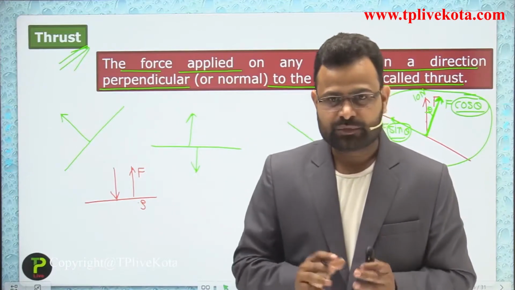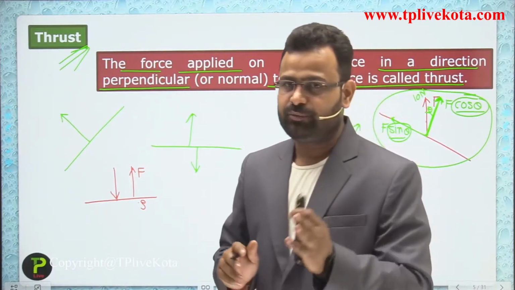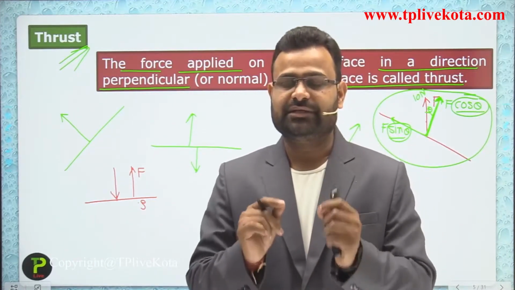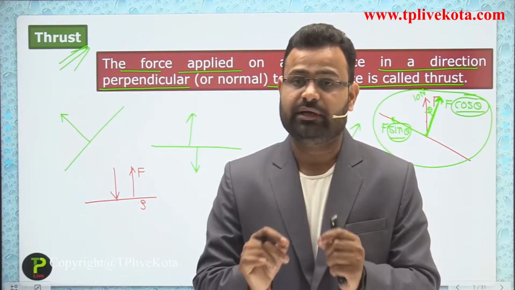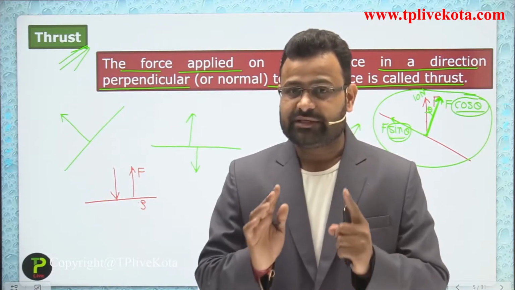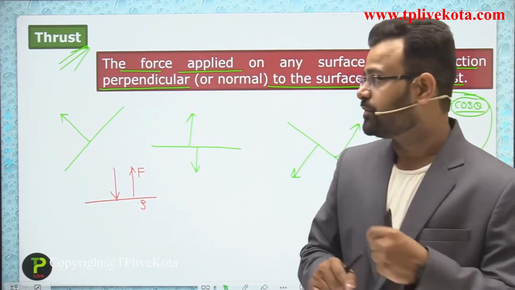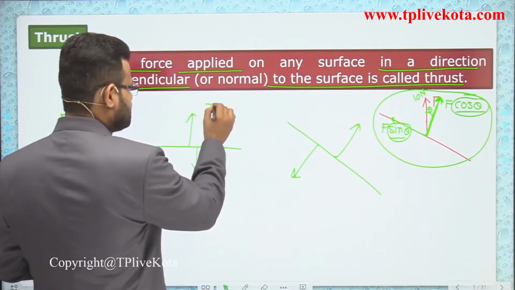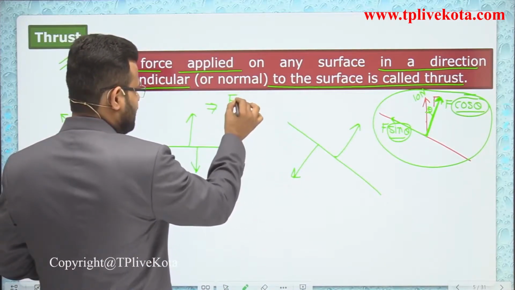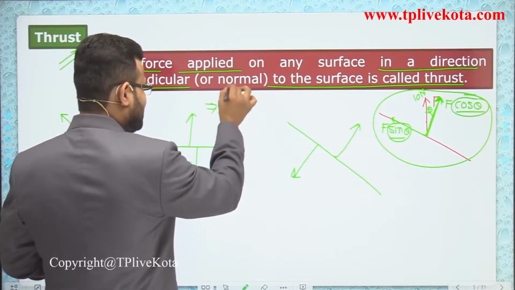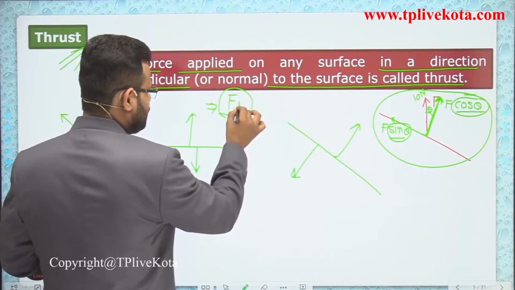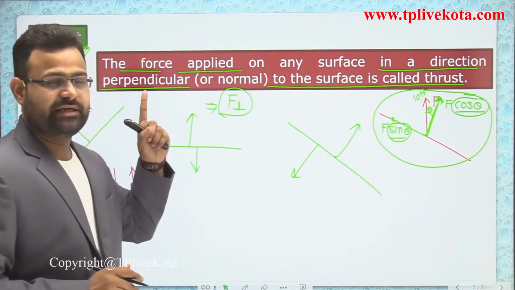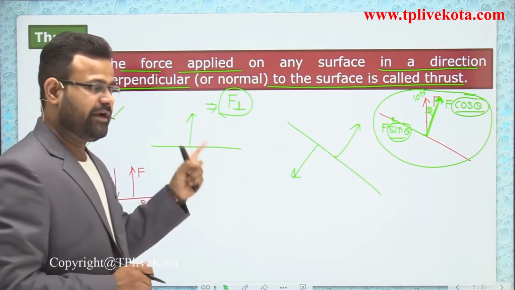Okay students, I hope you understand what we mean by thrust. In simple language, thrust is a perpendicular force. Sometimes we represent the force which is perpendicular to the surface as F with a particular sign. That sign shows that the force is in a perpendicular direction.